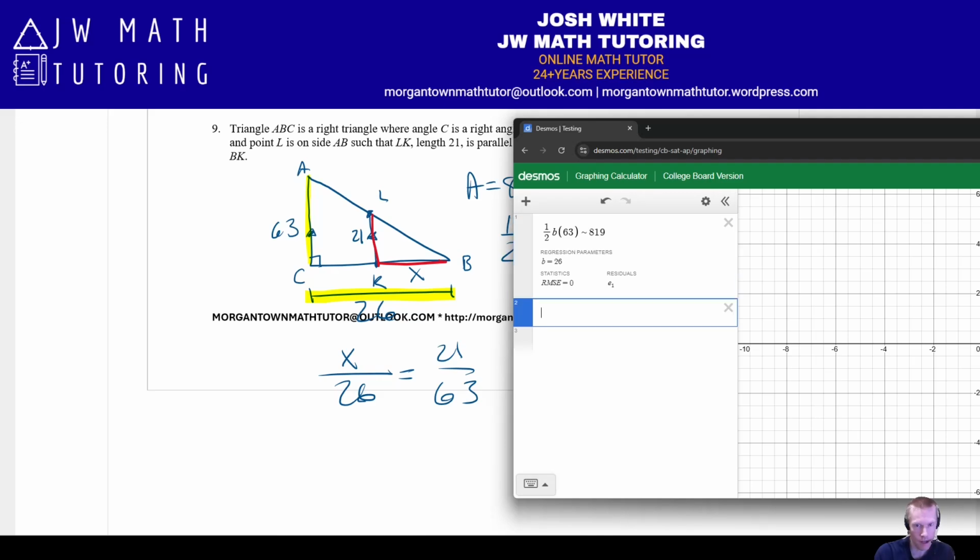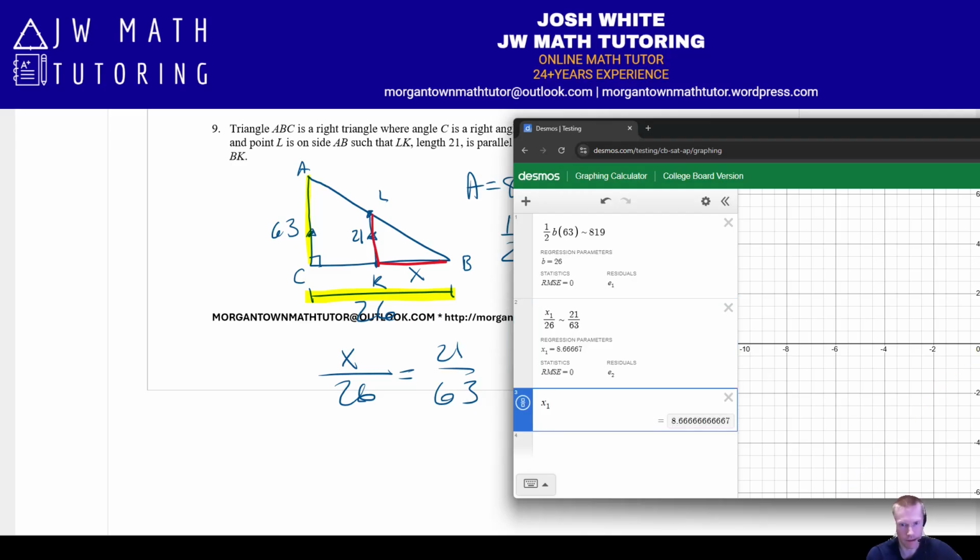Just move this to the side. So basically I want, instead of X, whatever, I'll just use X1, that's fine, over 26. I could have typed B there, 21 over 63. Okay, so X1 comes out to 8.666667. So let's type it down here. Let's convert it to a fraction. Okay, so we get 26 over 3.